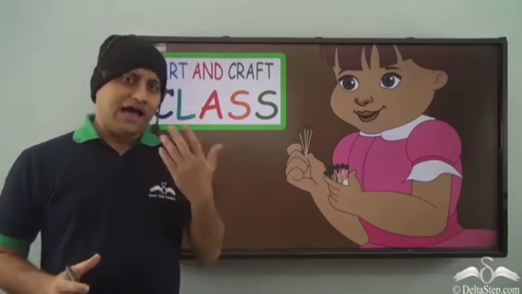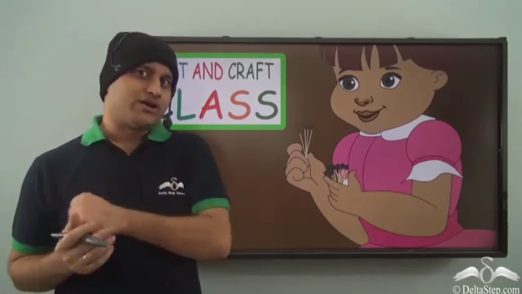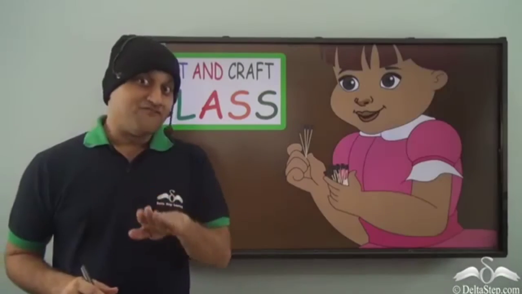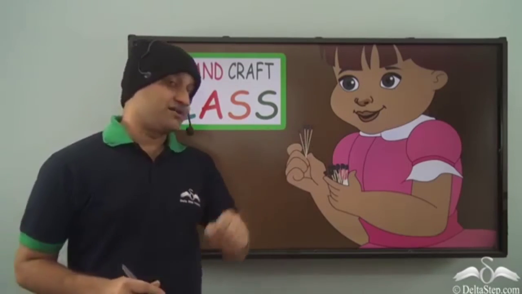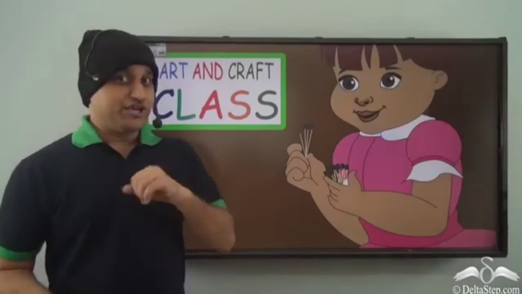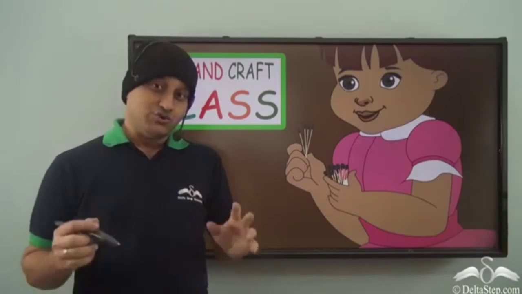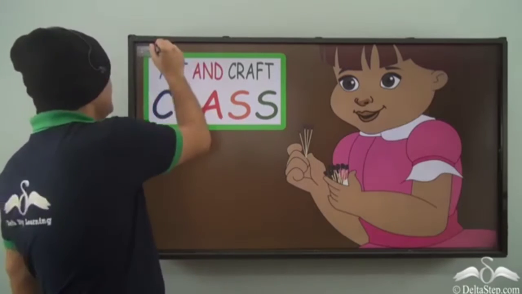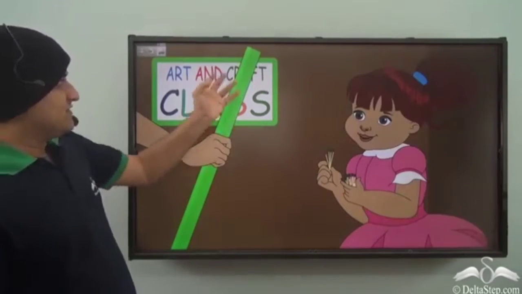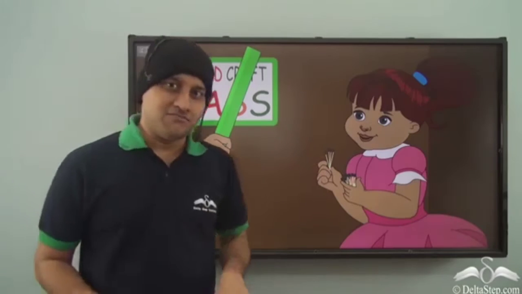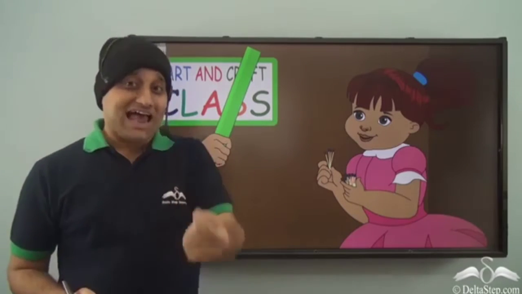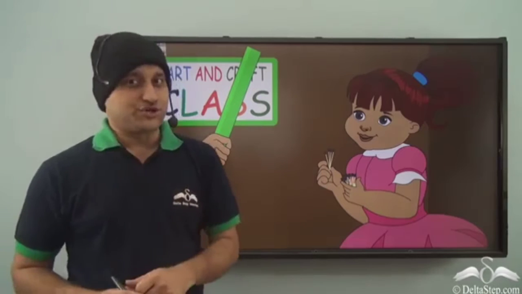Now I'll share with you another story, and this story is about Raima performing an exercise in art and craft class. Now she got some matchsticks to create a piece of art. She was also given a scale so that she can measure and she can prepare the piece in the exact length as required by the teacher.